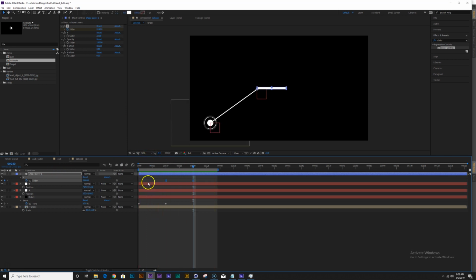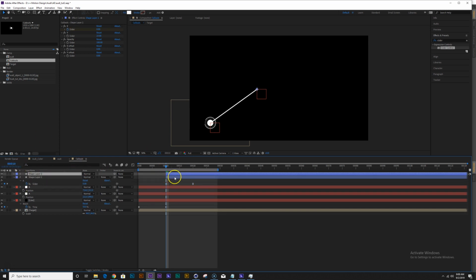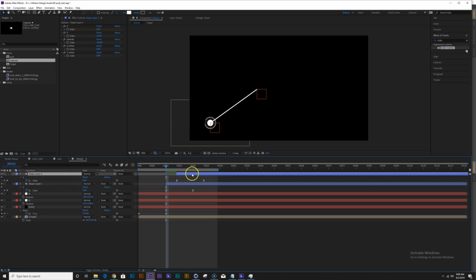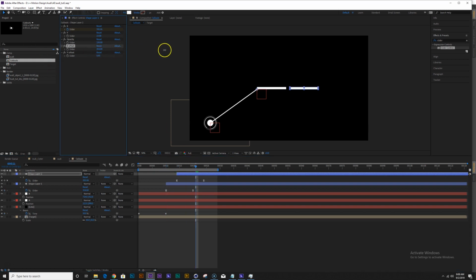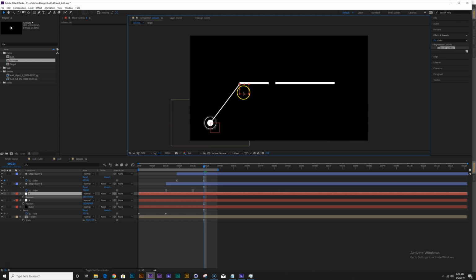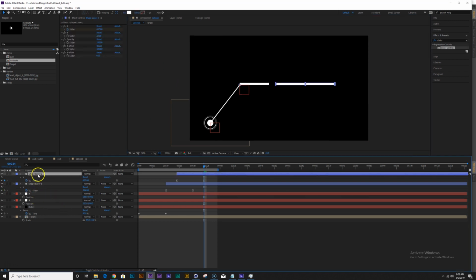Cool. Now let's duplicate this shape layer. Bring this out, maybe offset it, and let's offset the X here a little bit, and we can make this a little longer. So as you can see, because of the way I set it up, it makes it really easy to fix things, and everything's linked together.